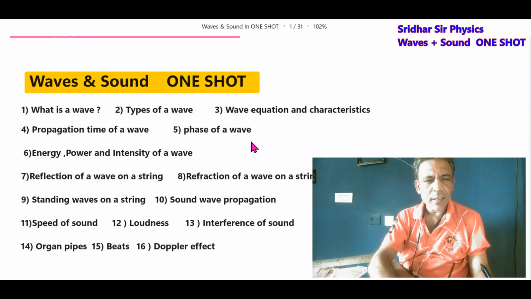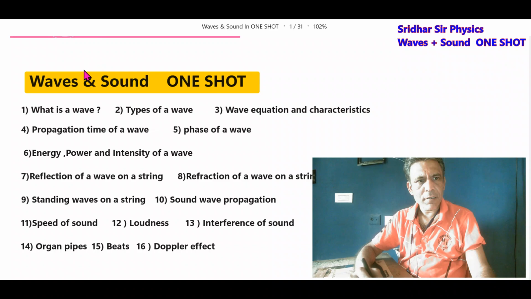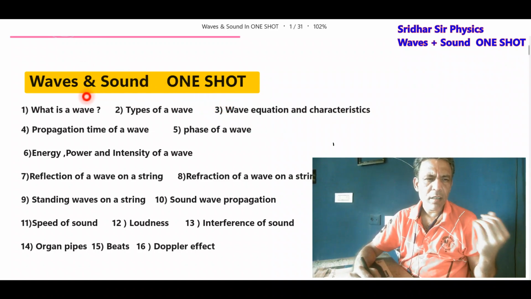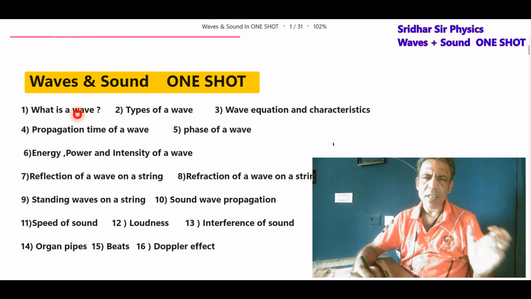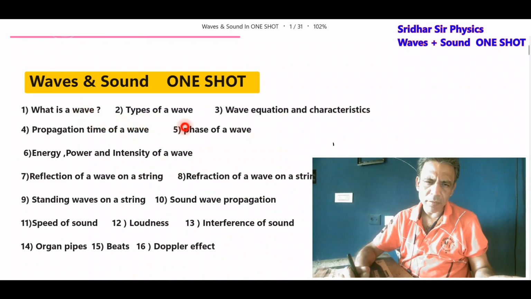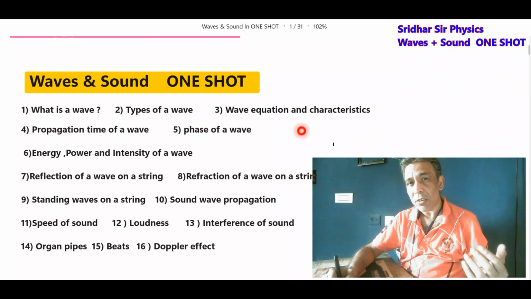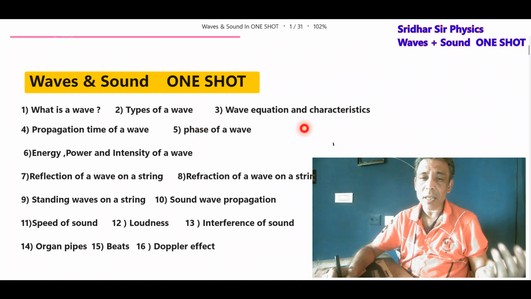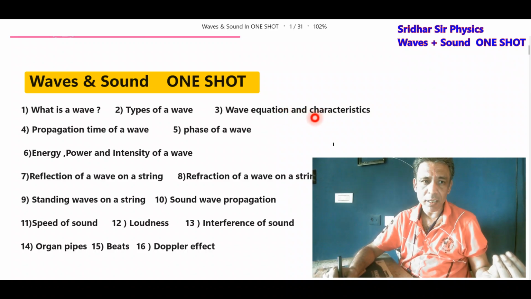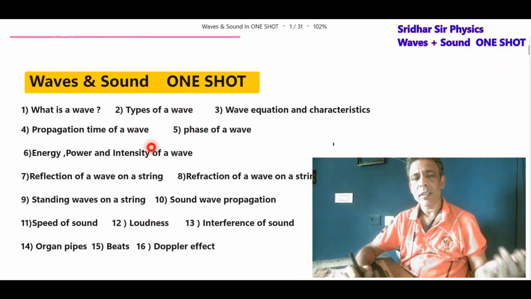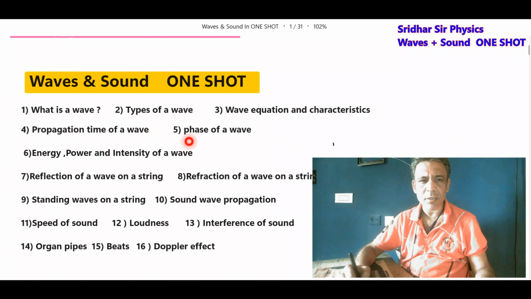Okay kids, we have the discussion on the waves and sound one shot. I covered almost all the ideas of the waves and sound. We started with how the wave propagates, types of the wave, then wave equation, y equal to a sine omega t minus kx, or omega t plus kx, the amplitude, frequency, time period, wavelength, then time taken by the wave to propagate on a string, then phase of a wave, then energy, power, intensity of wave, then how to write the wave equation, all that on a string.